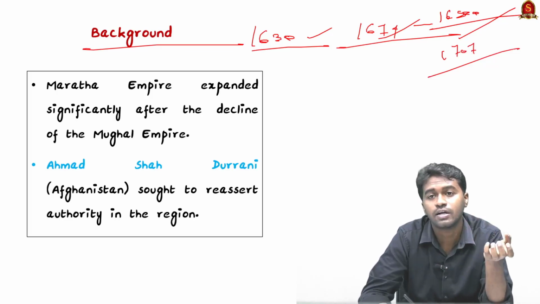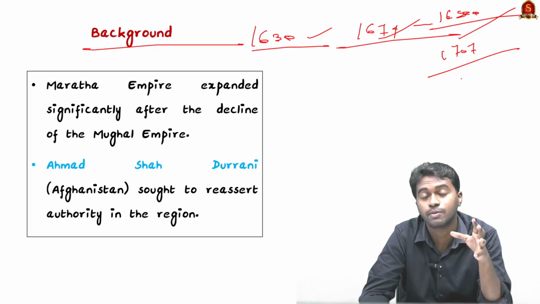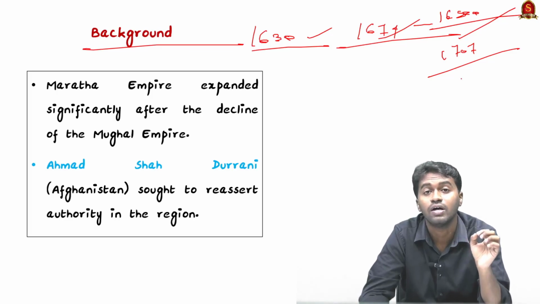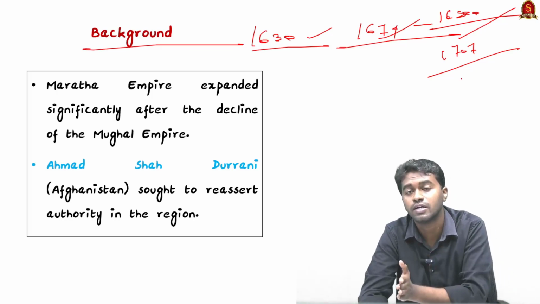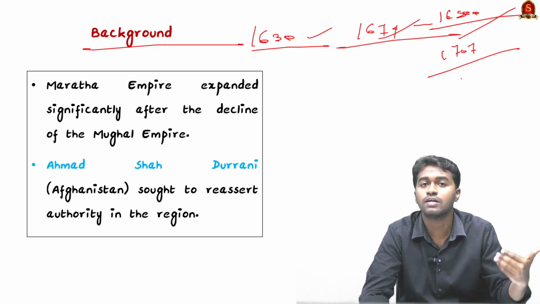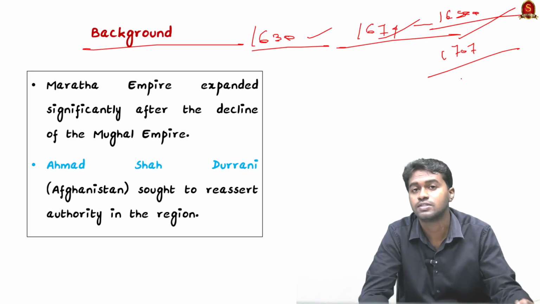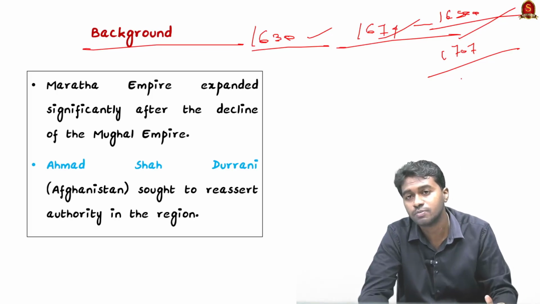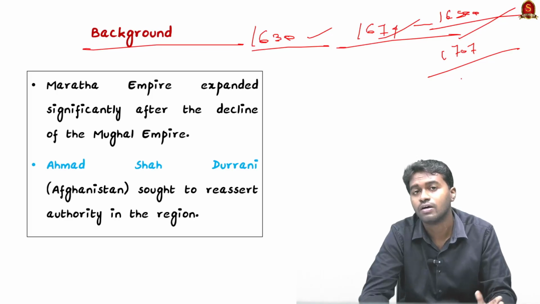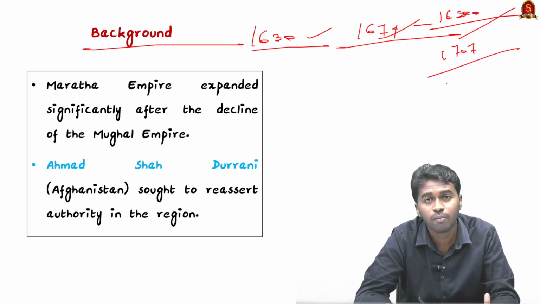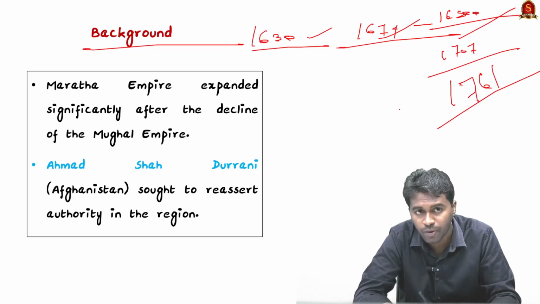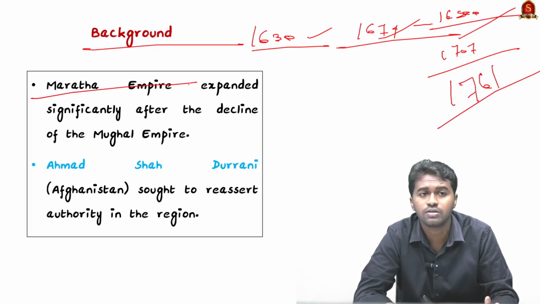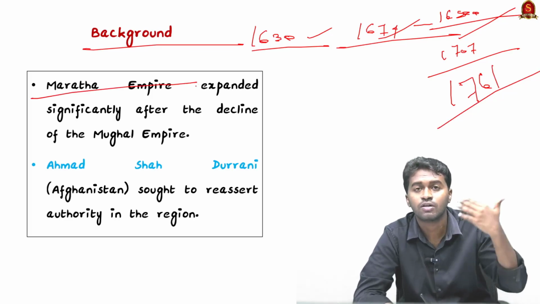By that time the Peshwas, that means the Prime Minister post, ascended to power, and the first Peshwa was Madhavrao, under whose leadership the Marathas advanced further. After that, the Peshwaship was succeeded by his son Bajirao, and later Balaji Bajirao ascended the Peshwa post. During the time of Balaji Bajirao, the Third Battle of Panipat was fought in the year 1761, following the conquests of the Marathas.